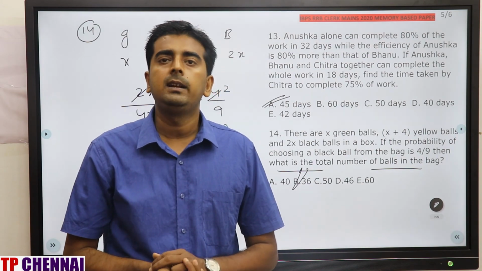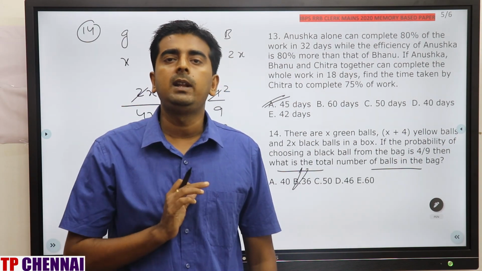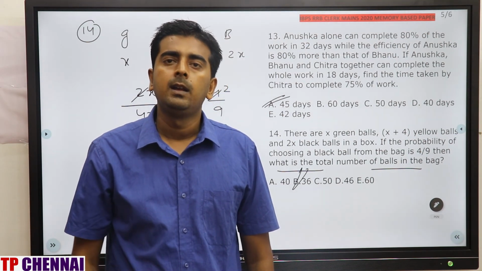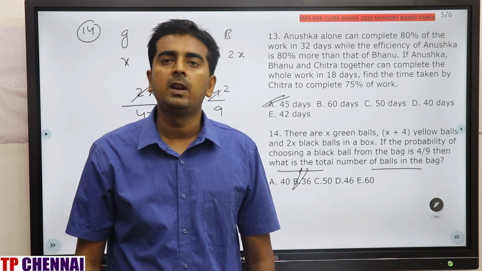In next part we will see DI. So they have asked 3 sets of DI. Approximation 6 questions were there and 5 to 6 questions were there from wrong number series. So we will see one by one.